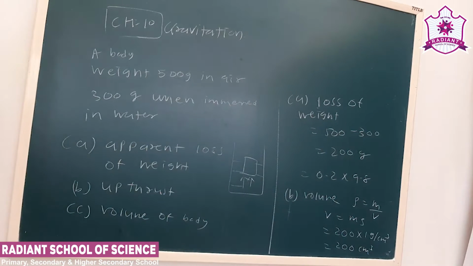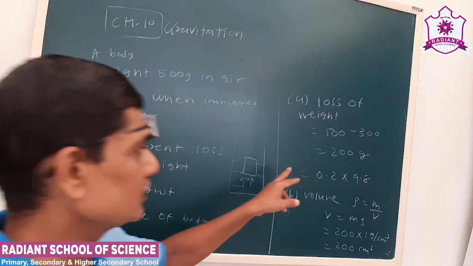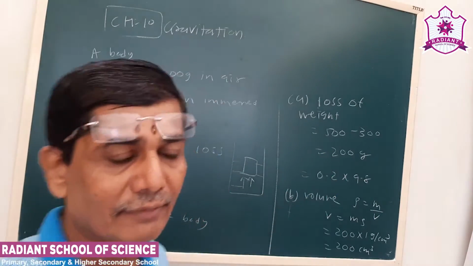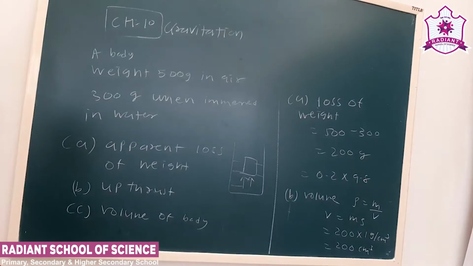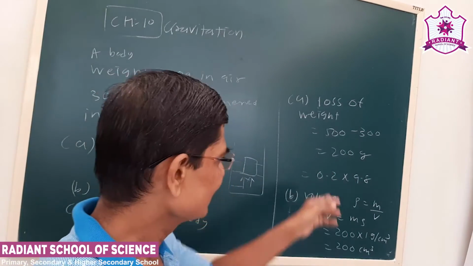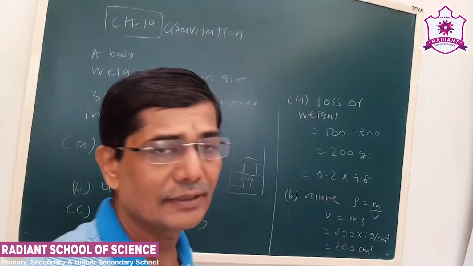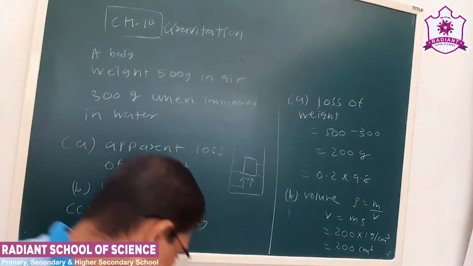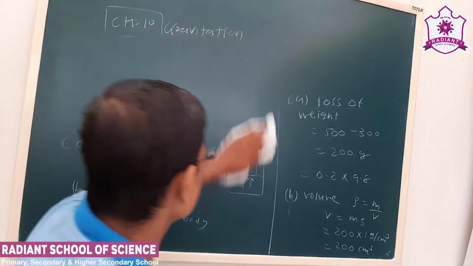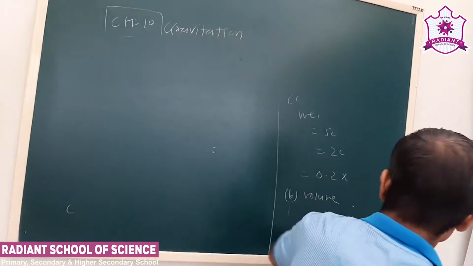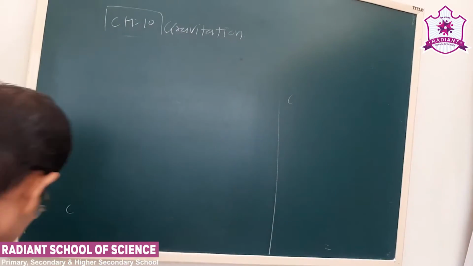Now, the upthrust will be equal to the weight of the liquid displaced. That will be 200 gram. See, 200 gram is converted into kg and multiplied by 9.8, that is the gravitational acceleration. So this is about this question.